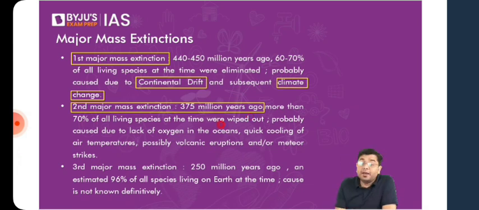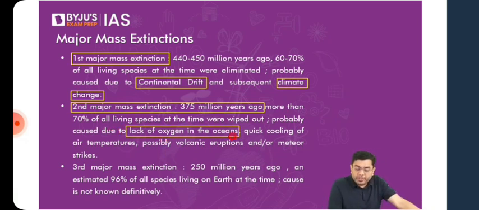So here, the probable cause, we don't know the exact cause. With a greater amount of research, maybe 10 years from now, maybe 20 years from now, we will be knowing much better. But as of now, we don't know that much because there is not a significant amount of evidence to indicate what really happened. But the probable cause could be lack of oxygen in the oceans, quick cooling of the air temperature, possible volcanic eruptions, or even meteor strikes.